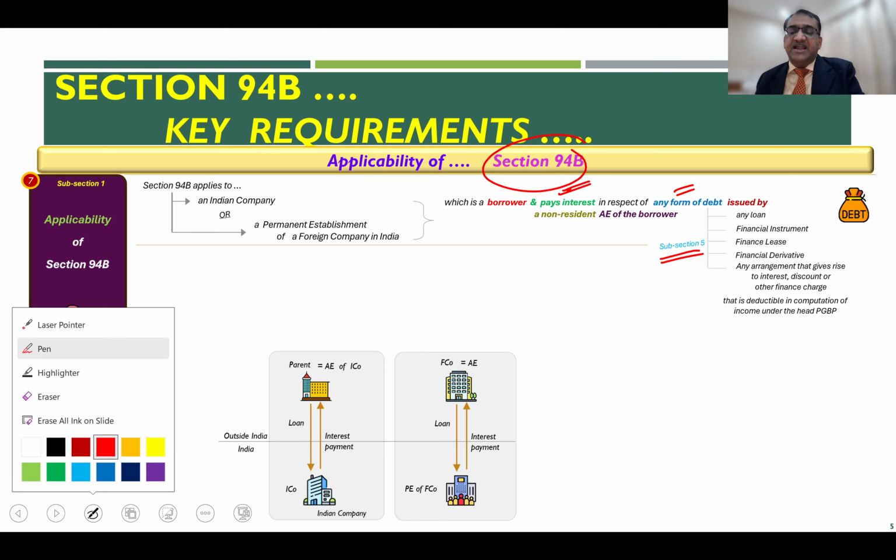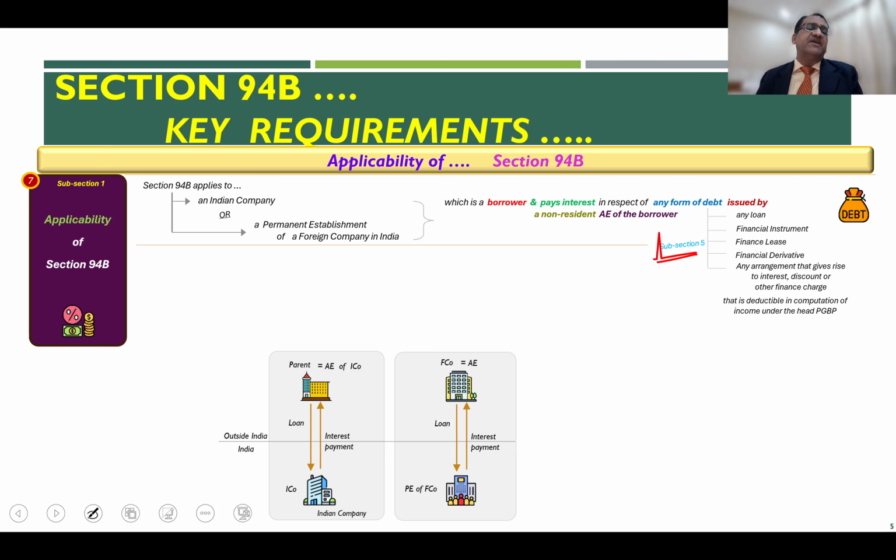For the purpose of Section 94B, the clarification given in subsection 5 is that debt means any loan, any financial instrument, financial lease, any financial derivative, or any other arrangement which gives rise to payout of interest, discount, or other similar financial charge which is otherwise deductible in the computation of business income under the head PGBP. That is the definition of debt, a very broad definition given in subsection 5 of Section 94B.